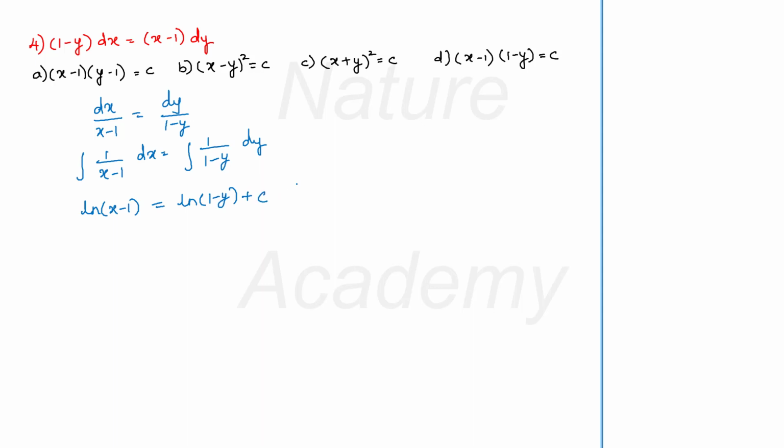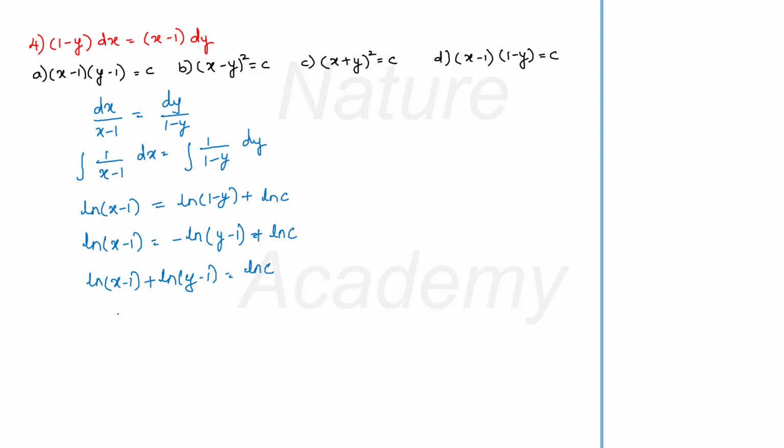Or log x minus 1 is equal to, I can write it as minus of log y minus 1 also. This one will be plus c. I'll take the log terms outside. Actually, I have told you that I cannot write c just like that. When I write c, I have to write log because I have log in the other two expressions also. So it will be log c. Log x minus 1 plus log y minus 1 equal to log c.